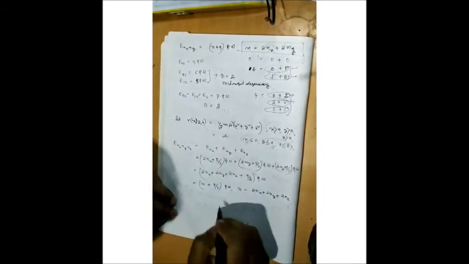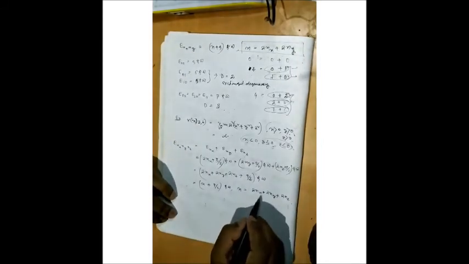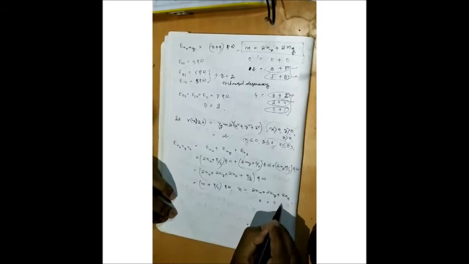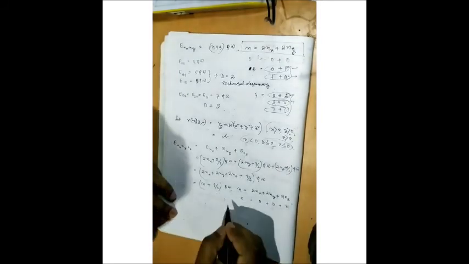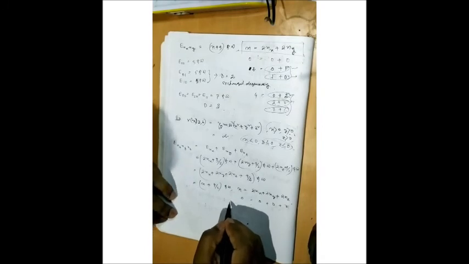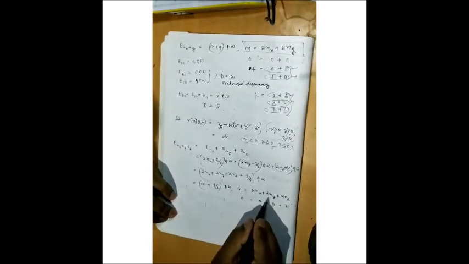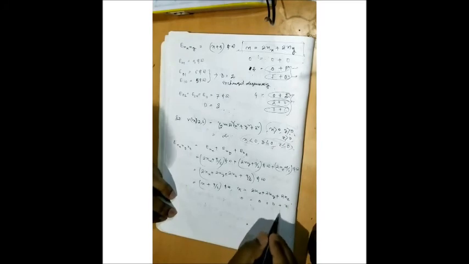Now how do we find the ground state? For the ground state I will always put nx is 0, ny is 0, nz is 0. So corresponding to 0 I will get the ground state energy. Clear? And corresponding to the combinations, what are the possible values?